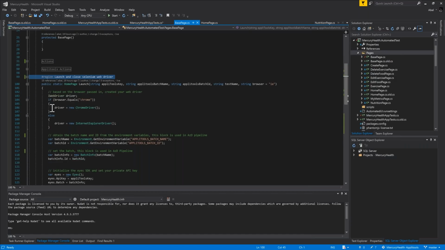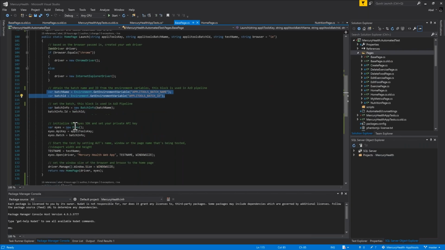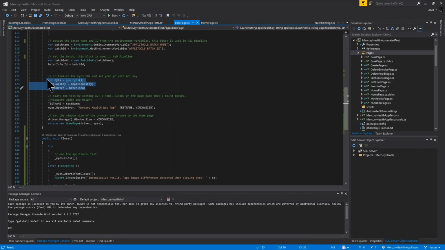Same thing, I create a Chrome driver, but now I grab the batch name and the batch ID. I create an eyes object, which is part of the Applitools API, which you can just get from NuGet. And from here, this is the important code. I create my eyes object. I call eyes.open to set this is going to be my test. This is going to be my window size. And here I set my Chrome to the same window size as well.